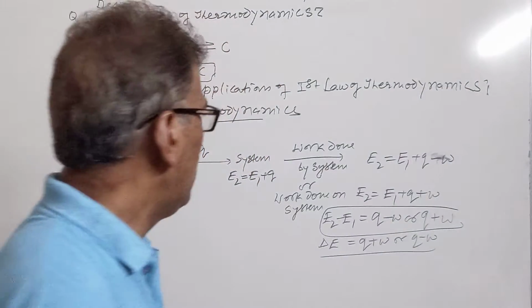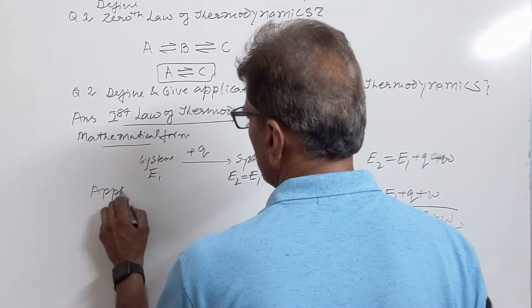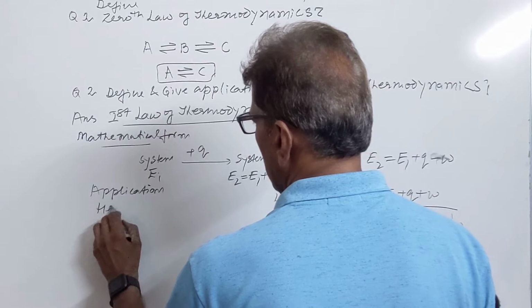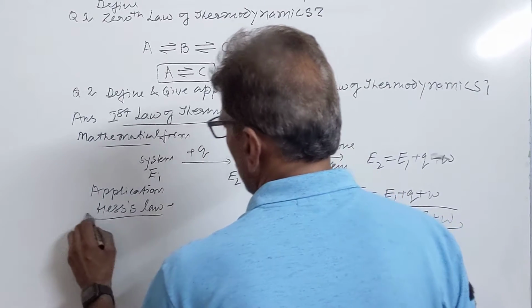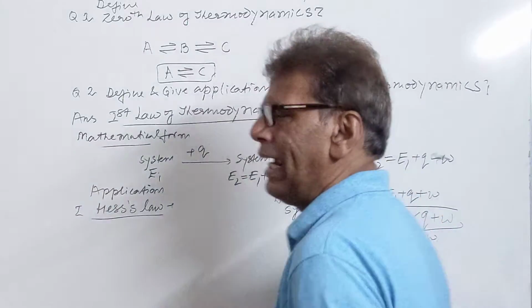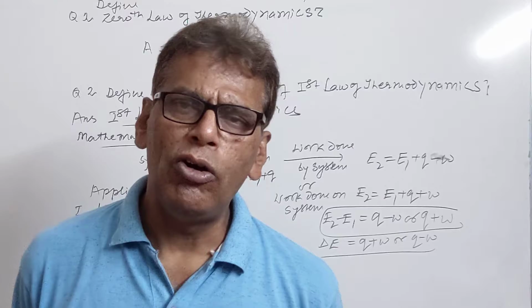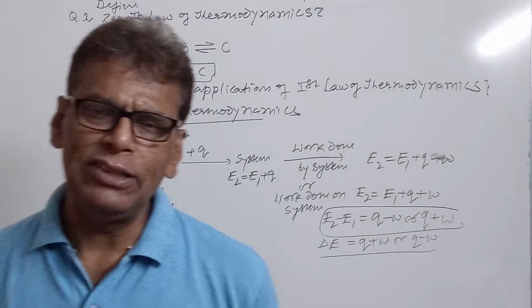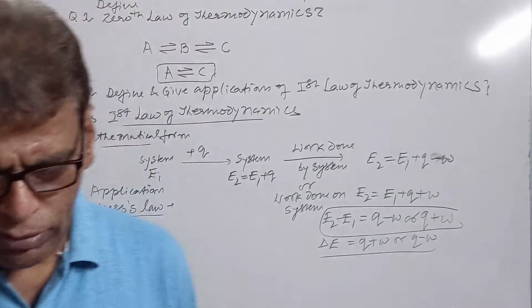Now we have the applications of this law. The most important application is Hess's law, which states that when a process is carried out in one step or through a number of steps, the enthalpy change does not change whether it is done in one step or in two steps.